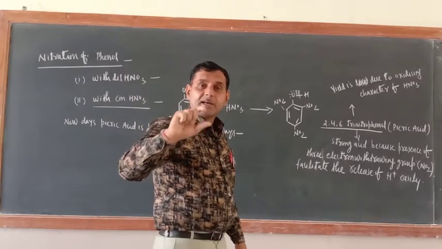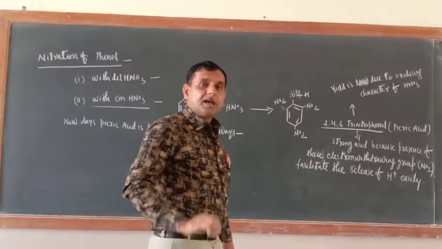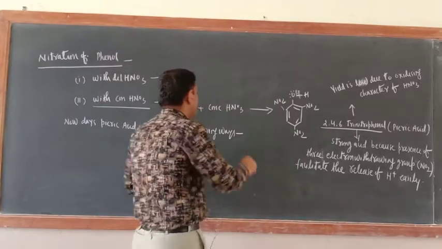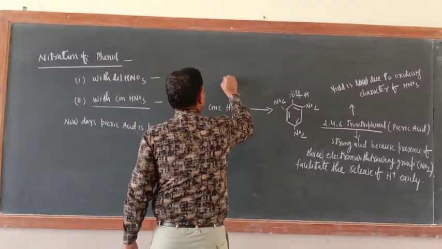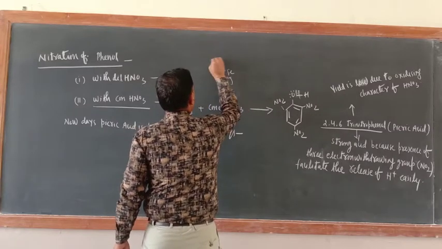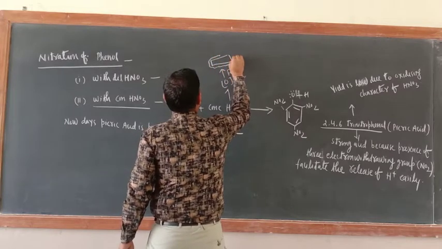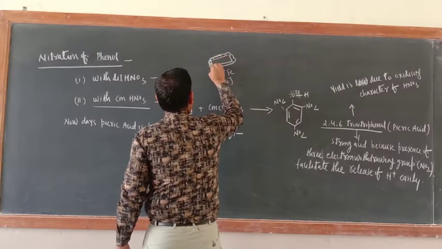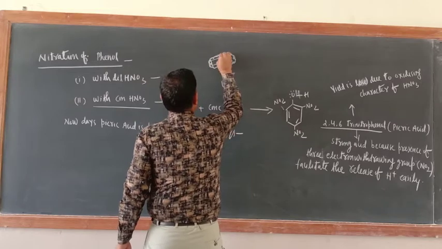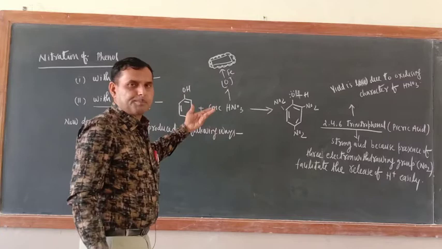An iron nitrate layer is not formed over iron. Actually, HNO3 is an oxidizing agent, so it furnishes nascent oxygen, and this nascent oxygen reacts with iron and forms a protective layer of iron oxide, and this iron oxide layer renders iron passive.